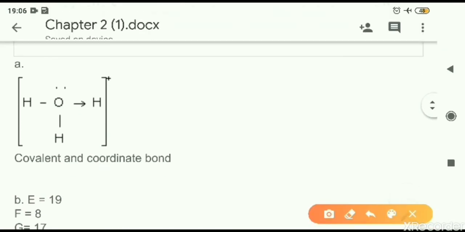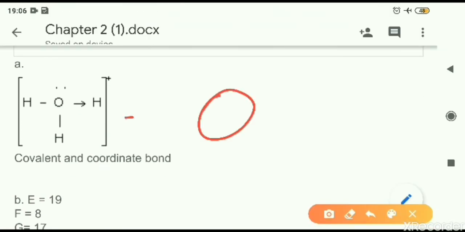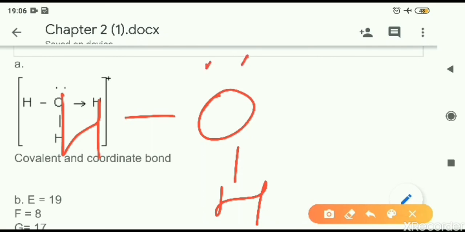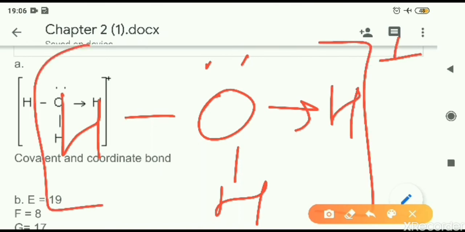So the structure, you can see how it is formed. The oxygen atom is in the center. It has two covalent bonds with hydrogen atoms. Now the oxygen atom has two lone pairs of electrons. One lone pair of electrons forms the coordinate bond, and as a result this compound, the hydronium ion, is formed.